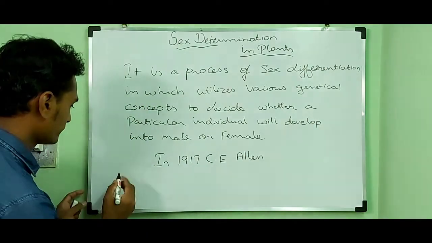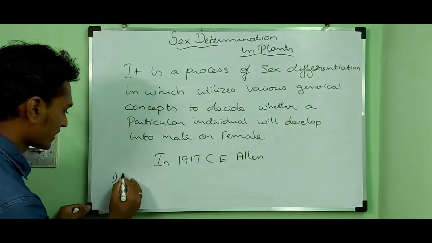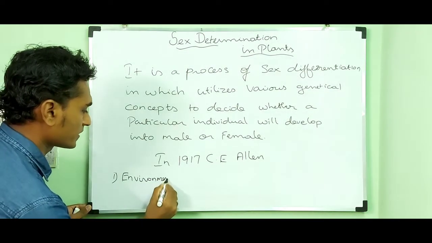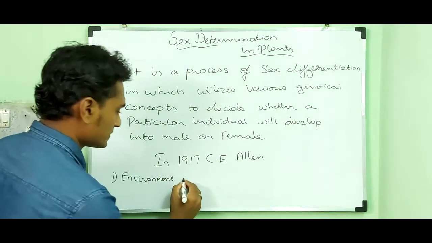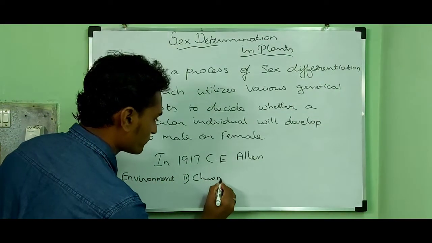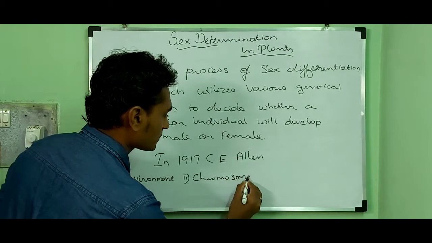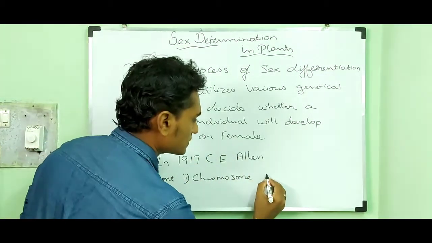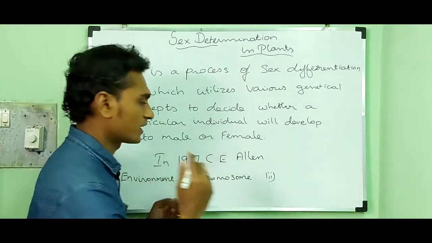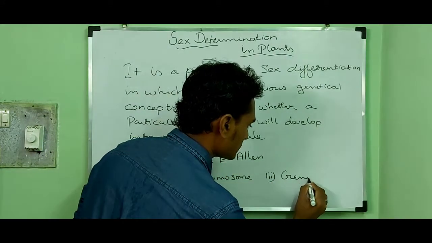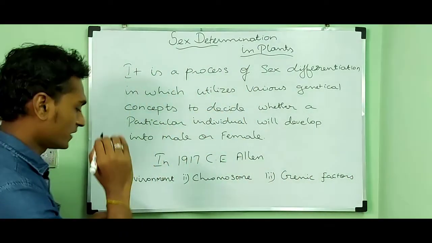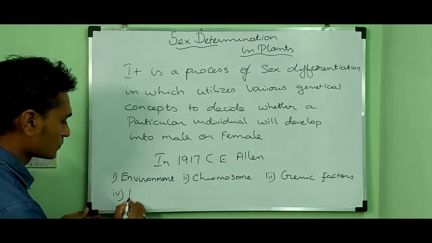The first factor is environment. The second factor is chromosome. The third factor is genic factors or gene factors. The final one is hormones.